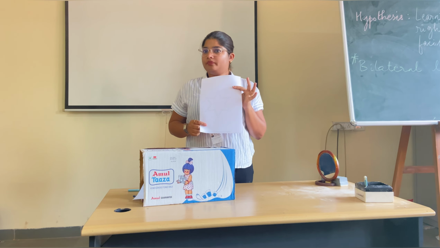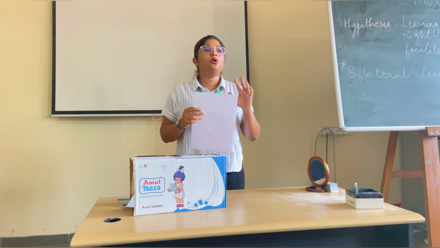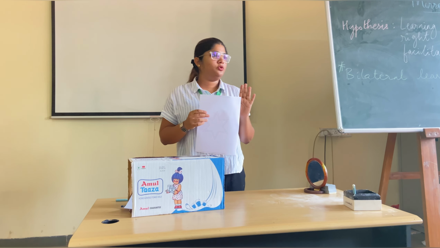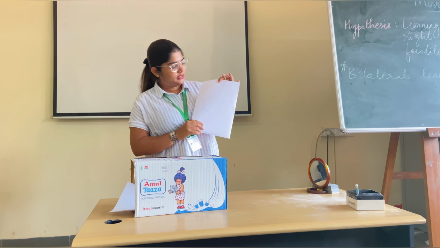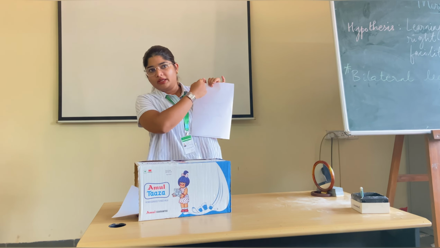Fine. So we will do 5 trials in the left hand side and 5 trials by the right hand side. We will start the first trial with the non-preferred hand, that is the left hand. So we will do 1 trial in the left hand, 1 trial in the right hand, and so on. Do you follow? Now what we will check is that for every trial you will mention on top there left hand or right hand, and for every trial we will keep time. So each trial is to be timed as to how much time the subject takes. That is one thing. The second is that we will see how many errors in every trial.